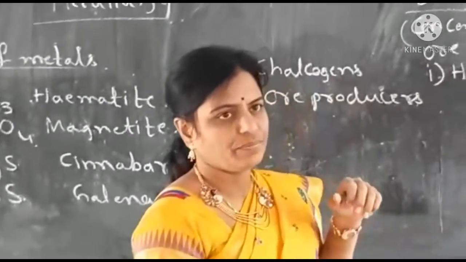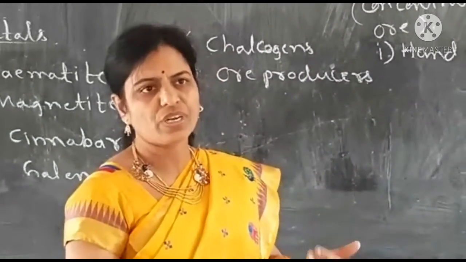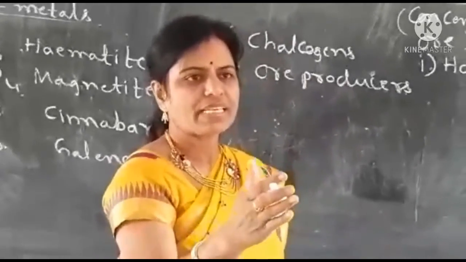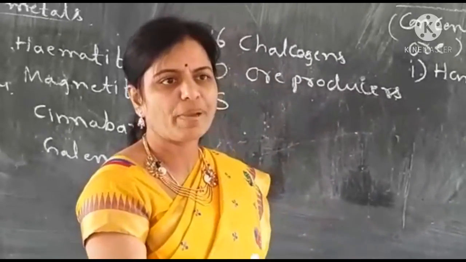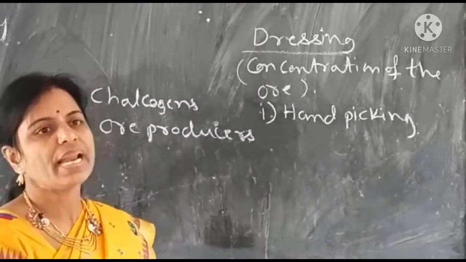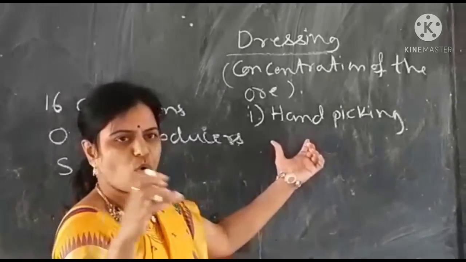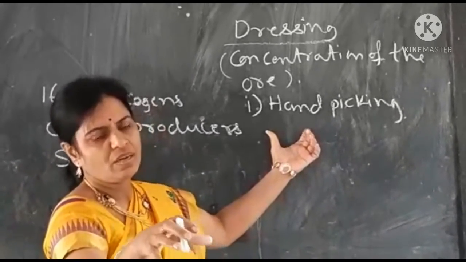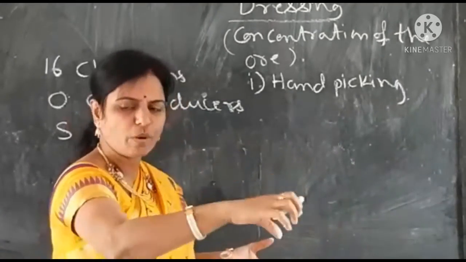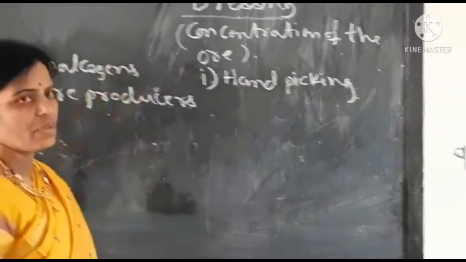In this hand picking, we dig out ore from the Earth's crust and make use of color difference. For example, gold is there or copper is there. Copper ores are red in color, golden color. Iron is also reddish brown. So by making use of the color difference, we pick up ore pieces from what is dug out from the Earth's crust, and put all these ore pieces in a separate heap. That is called hand picking.